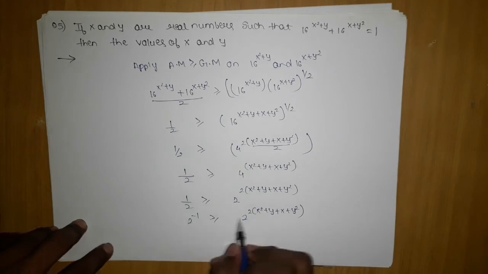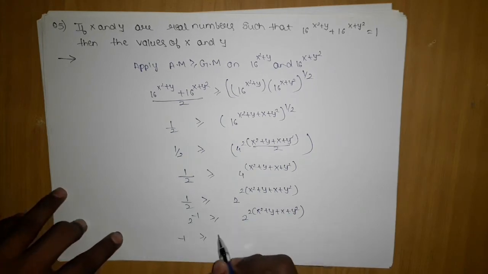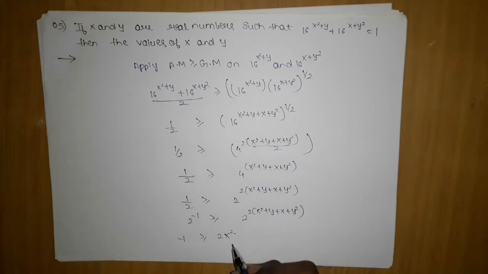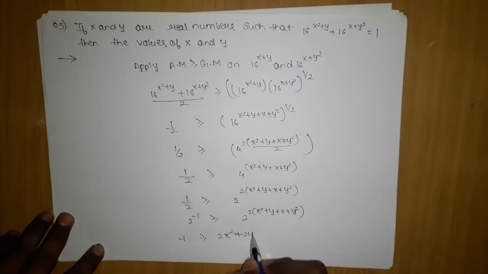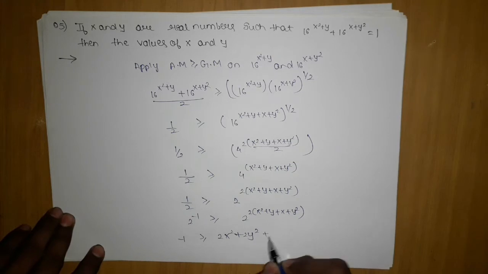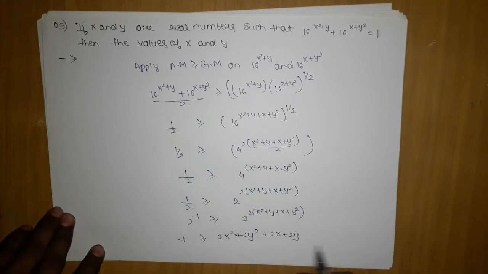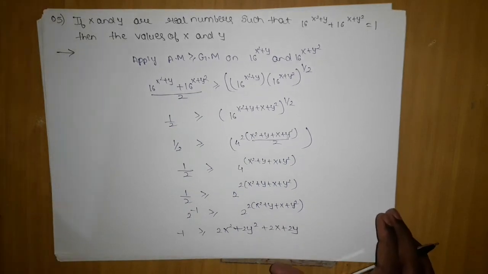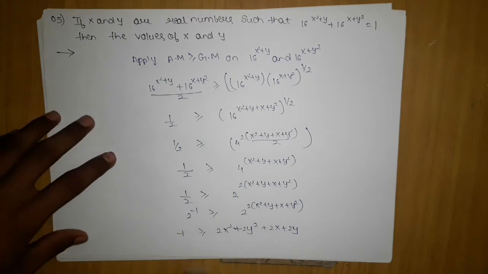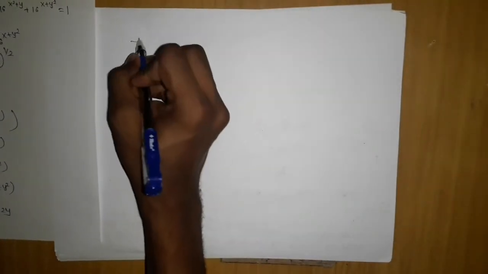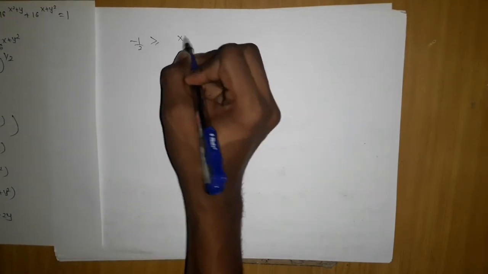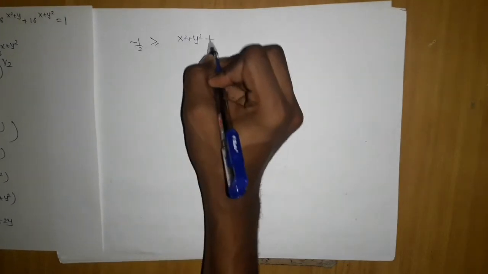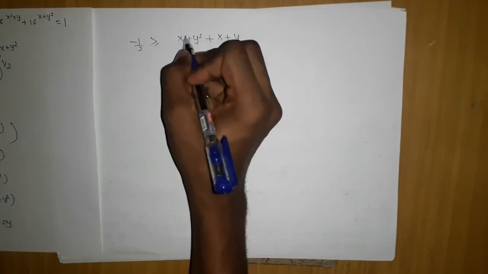Now if I compare the powers, minus 1 is greater than equal to 2x square, 2y square, 2x, 2y. So if I divide throughout by 2, it will give me, let me take the next page. If I divide throughout by 2, I will get minus 1 by 2 greater than equal to x square plus y square plus x plus y.